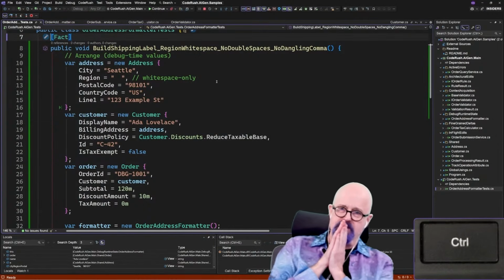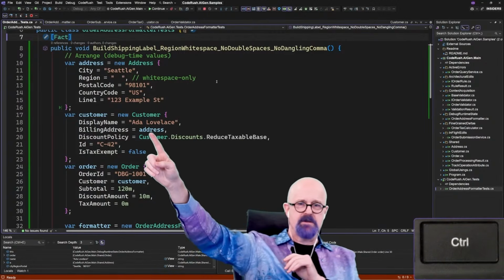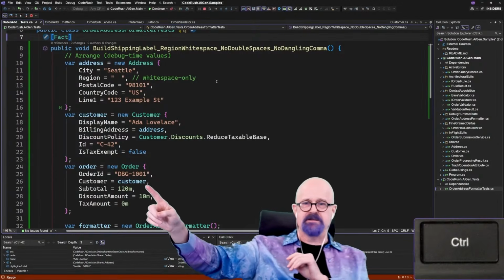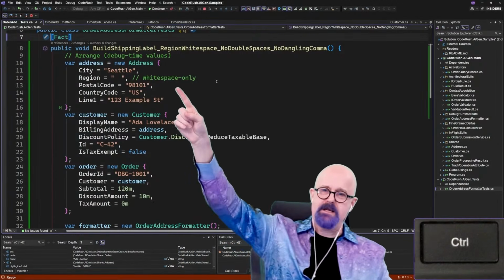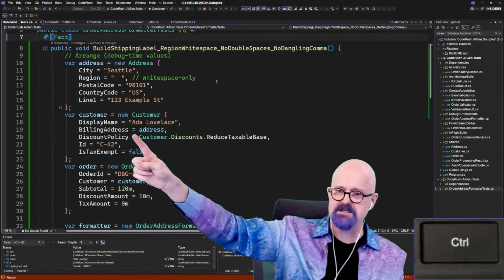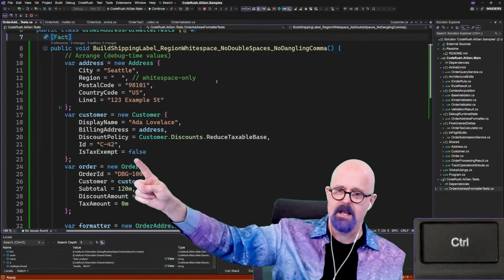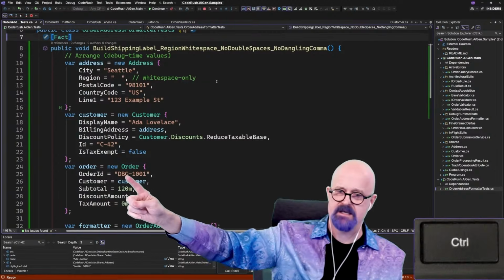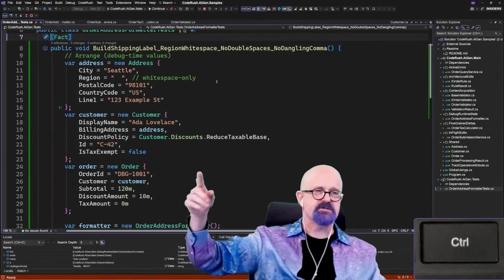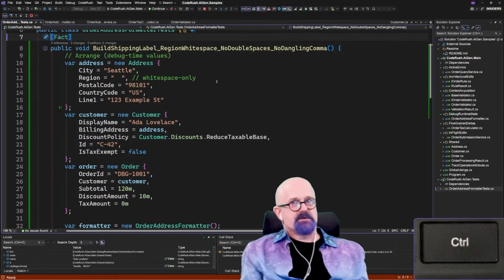Also, take a look at the code that it's built for us. Look at the values inside. Those values came from the debug time watch that we were looking at, right? The debug time values. It has reconstituted it. Look, there's the address it's building. Here it's assigning address to billing address. It builds customer with the same values we saw before. And then here it assigns more values and assigns customer to the customer property. So it reconstitutes what we saw at debug time, builds the test case, and we haven't stopped debugging.